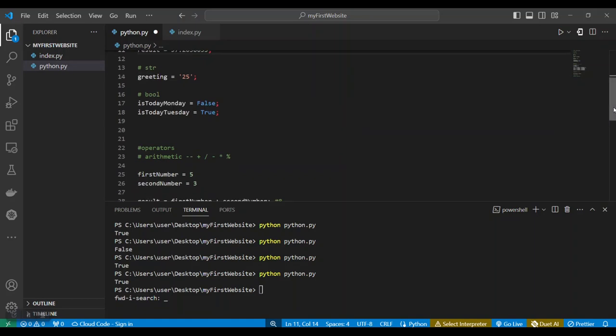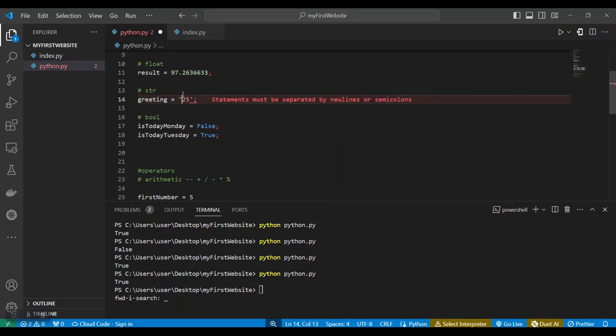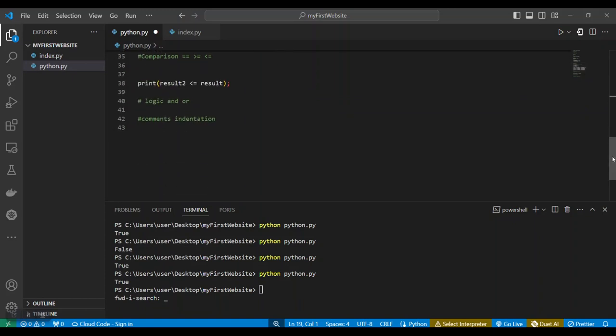And we talked about strings. A string is a data type enclosed with quotation marks. It can be single or double quotation marks, but you cannot combine the two in a particular data. Then we talked about the boolean, which is either true or false in a program. We've also covered the basic arithmetic operations in Python: plus, minus, division, multiplication, and so on. And then the comparison operators, like equals to, greater than, less than or equals to, and so on.